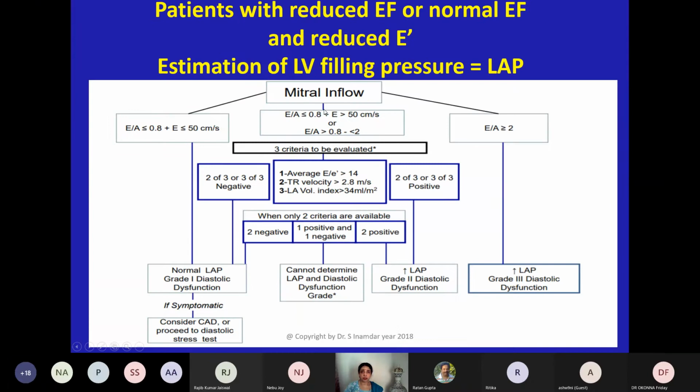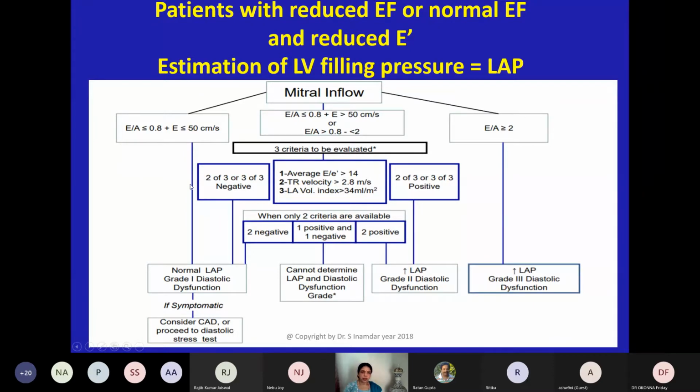Now to go further, whenever there is already reduced EF, or the patient is having hypertension, diabetes, ischemic heart disease, then we have to follow this chart. I don't want to go into detail of this because it's a bit complicated.